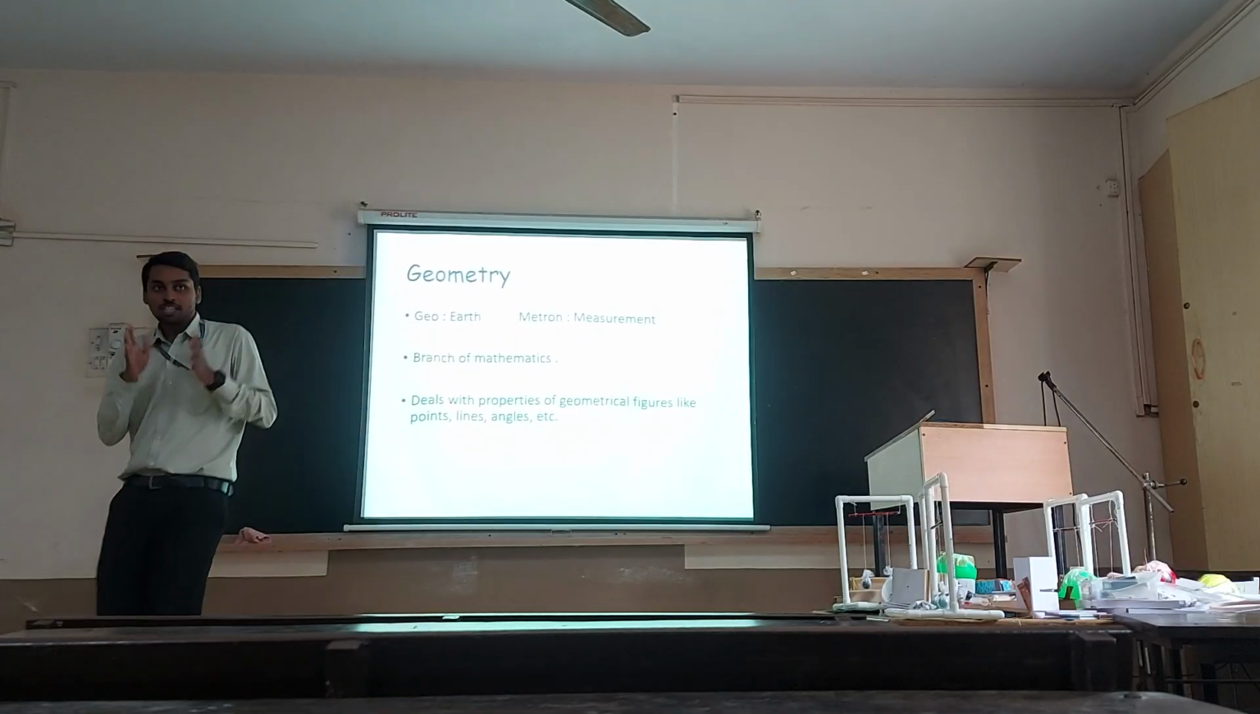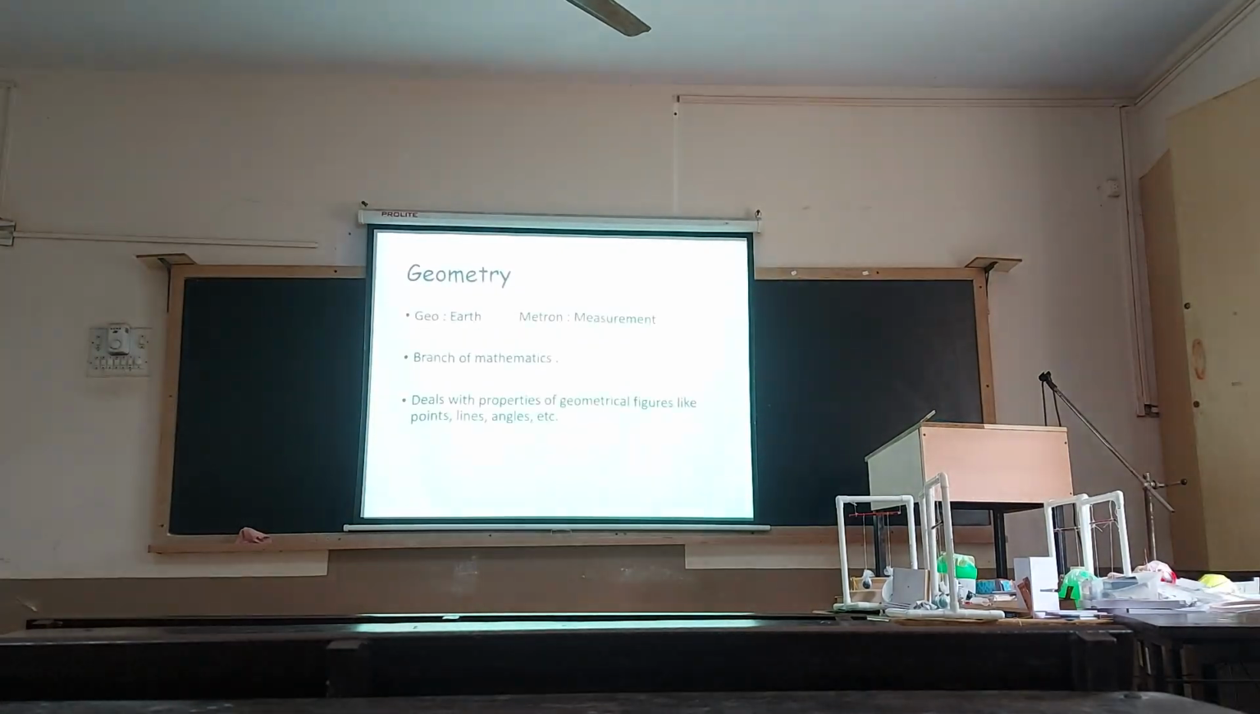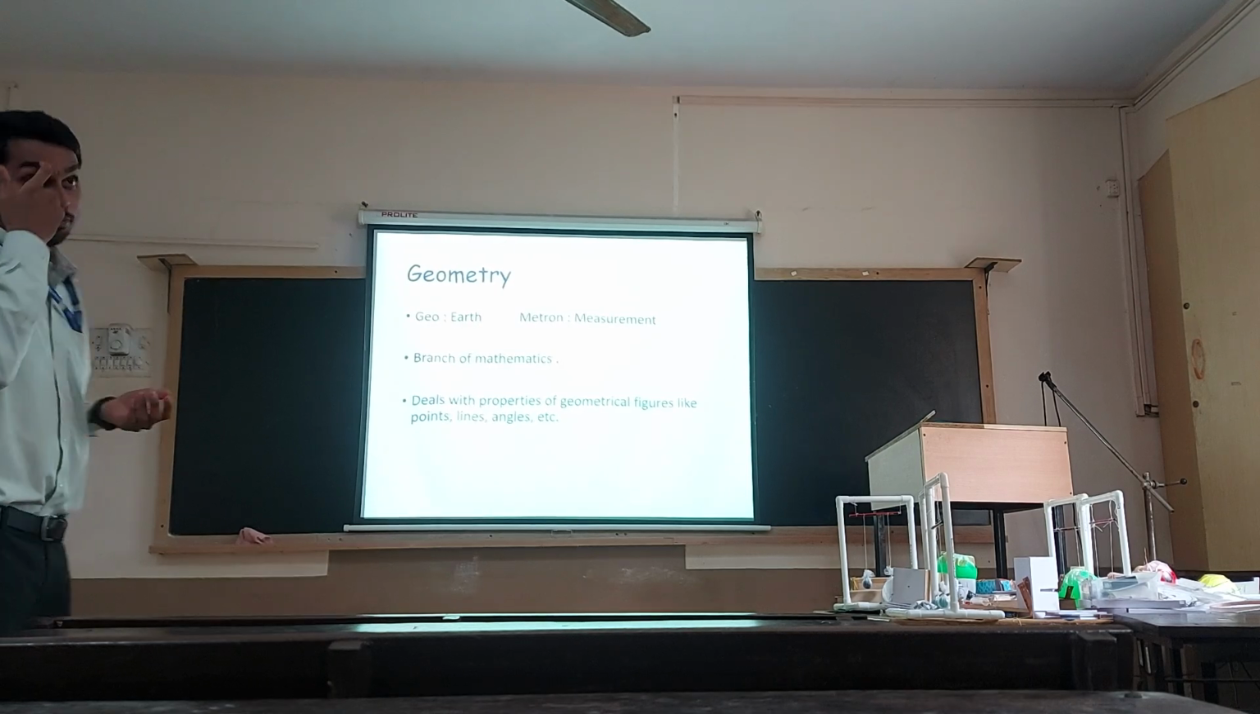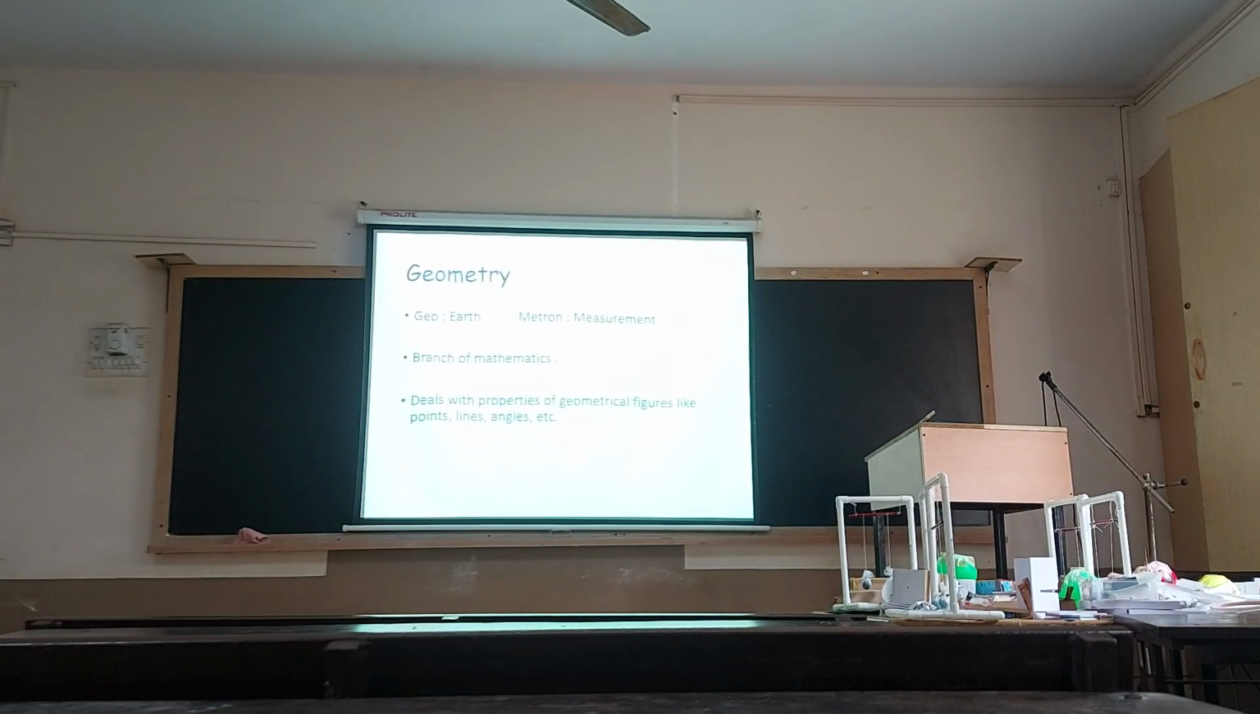When I say the word geometry, let me break it into two parts, geo and metron. When I say the word geometry, it is made up of two words, geo and metron. Geo means earth, metron means measurement.